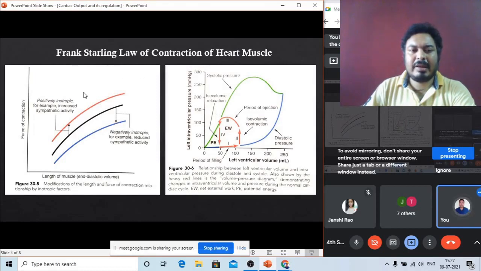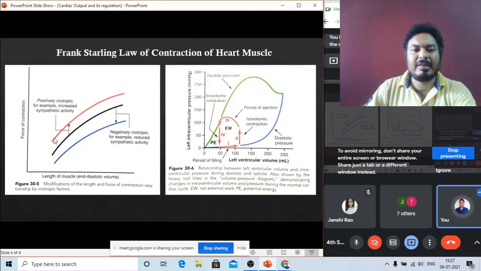Okay, so this is the figure, and this is another figure. These two figures demonstrate the Frank-Starling law of contraction. You can see three different lines here: a red line, a black line, and a blue line. Length of the muscle, force of the contraction. When the length of the muscle increases, force also increases.